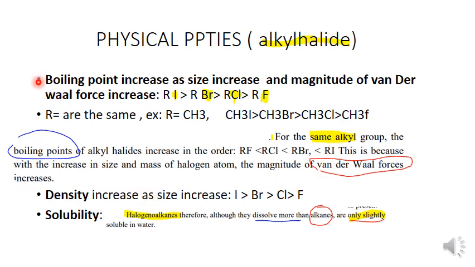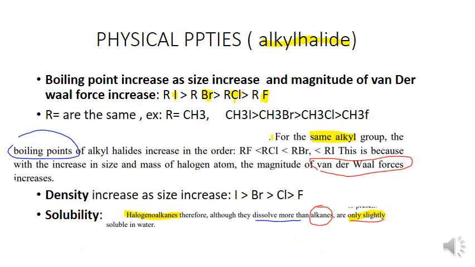Also the density increases as size increases, you see. Also solubility: alkyl halide can dissolve more than alkane, and is only slightly soluble in water.